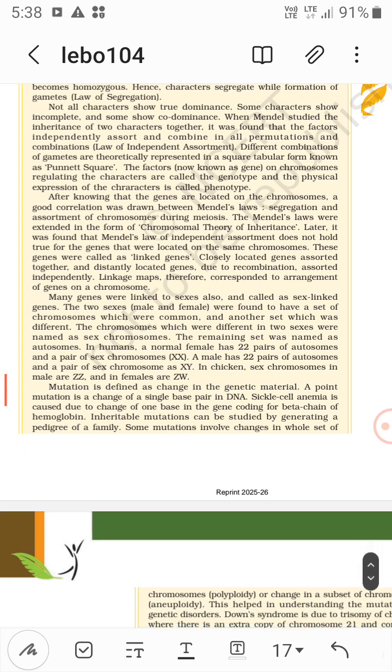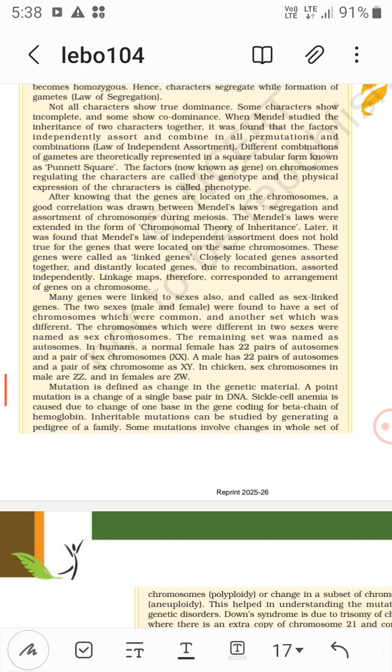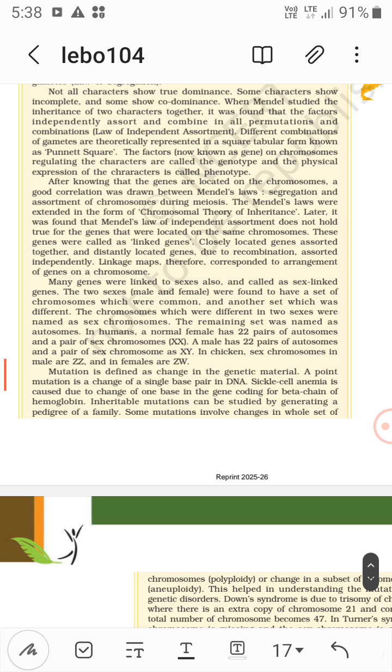Now after knowing that the genes are located on the chromosomes, a good correlation was drawn between Mendel's laws, that is segregation and assortment of chromosomes during meiosis.